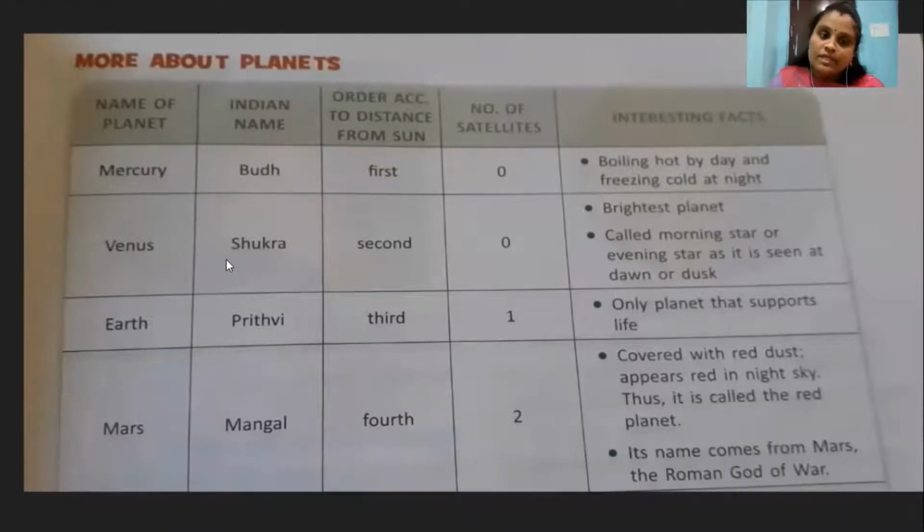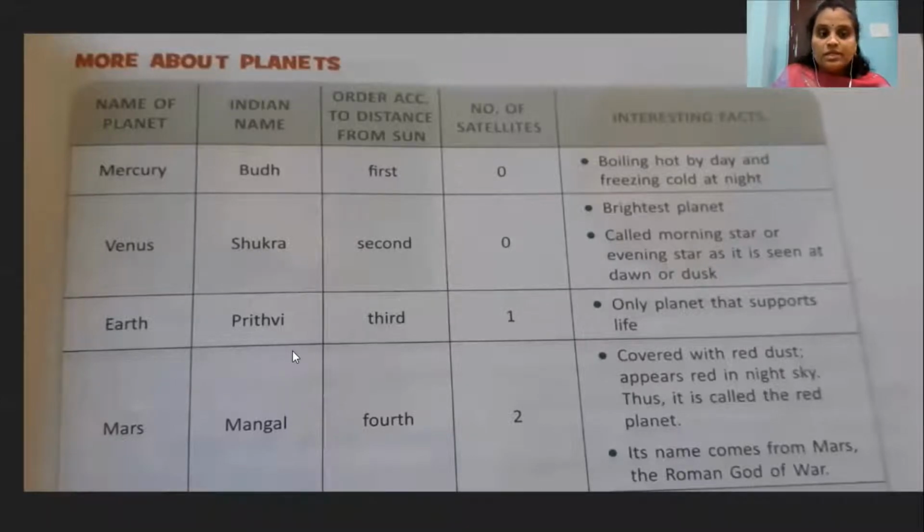Next, Venus. Its Indian name Shukra, second planet, and the number of satellites 0, no satellites. Brightest planet called morning star or evening star, as it is seen at dawn or dusk. It means it has one special name, that is brightest planet. Why have we given this name? We can see Venus very clearly during daytime or nighttime. Here you can observe 2 new words, dawn or dusk. Dawn means sunrise, dusk means sunset. So that's why we can see it very clearly during daytime and nighttime.